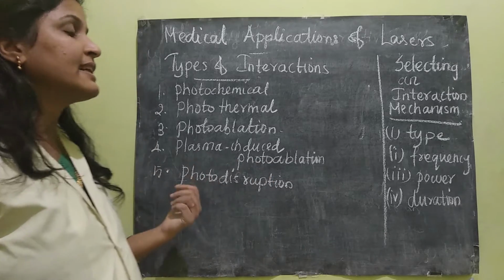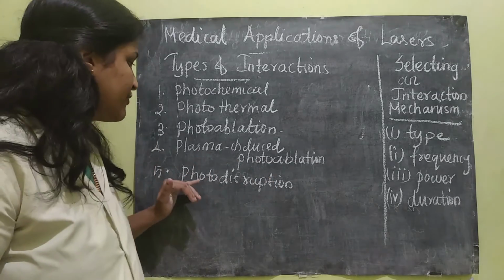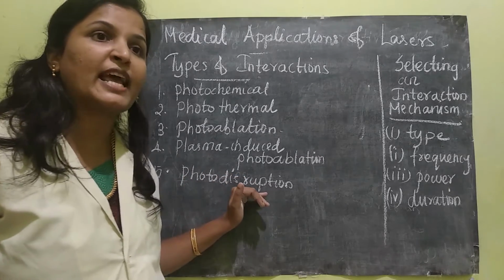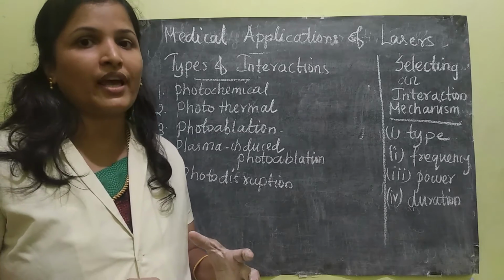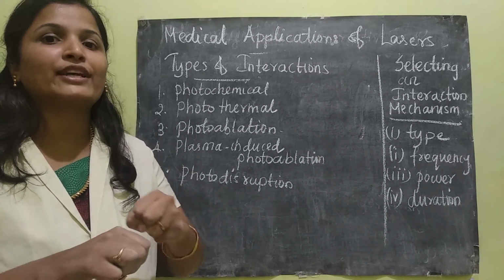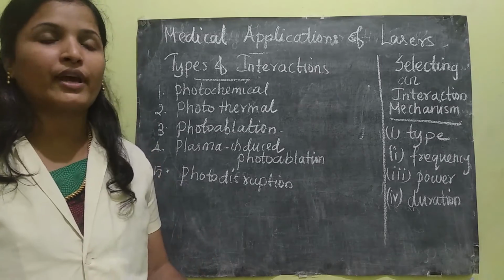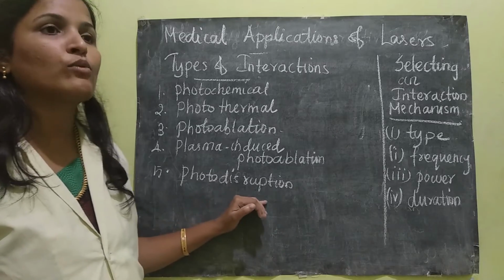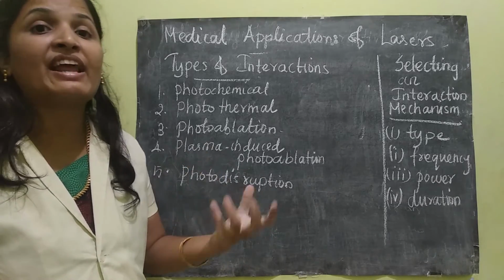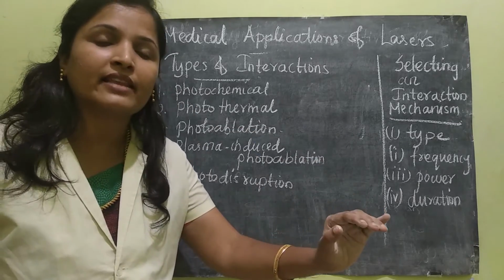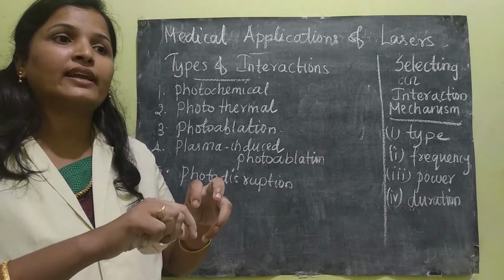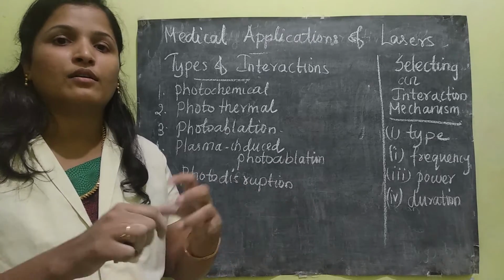Okay, next, the fifth one is photodisruption. The name itself says disruption, so that means something is going to be burst. In this technique, some mechanical effect will occur. That means when the laser falls on anything, it will disrupt the part.